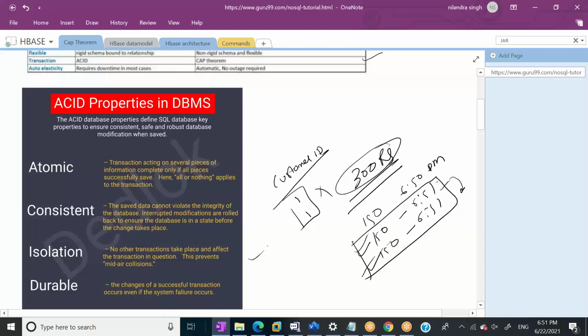If isolation wasn't there, then you could have withdrawn 150, your friend or your family member could have withdrawn 150, and the bank has 300 rupees in the account, and they gave you 450. And this is where isolation comes into the picture. Okay.